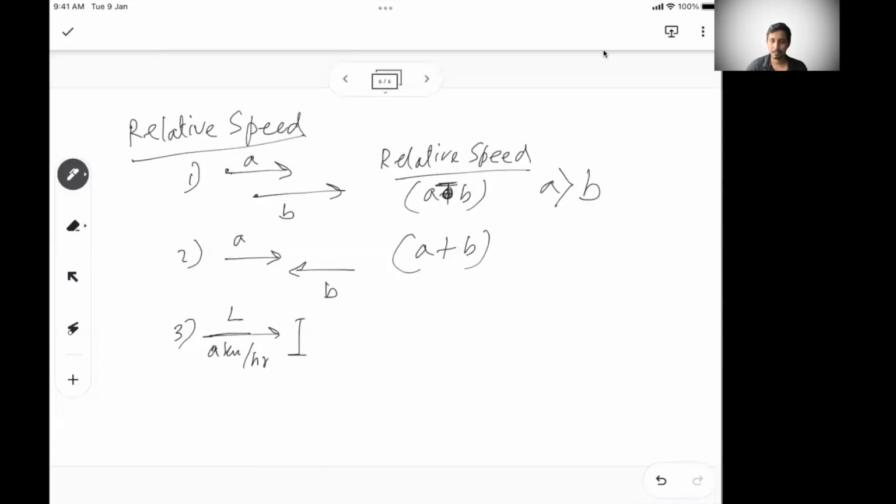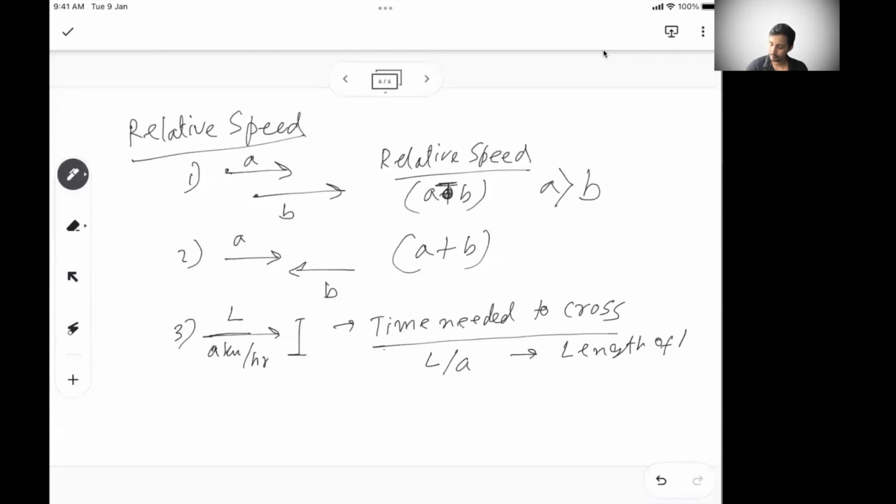They are stationary, and their length is also negligible compared to the length of the train. So the time needed to cross is nothing but L by A, or we can say the length of the train divided by the relative speed.